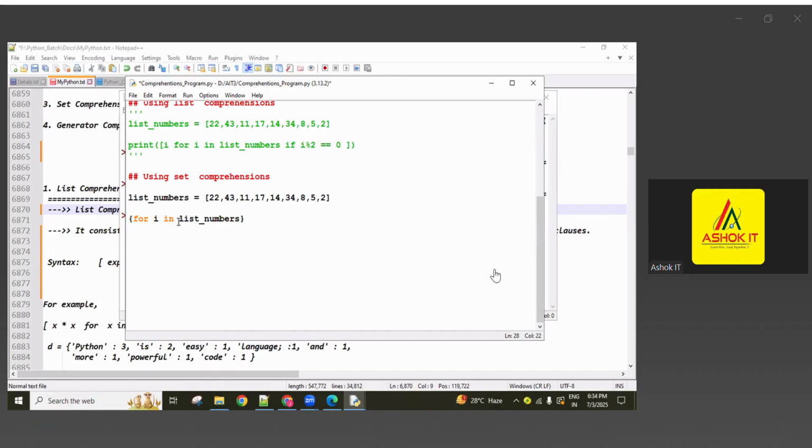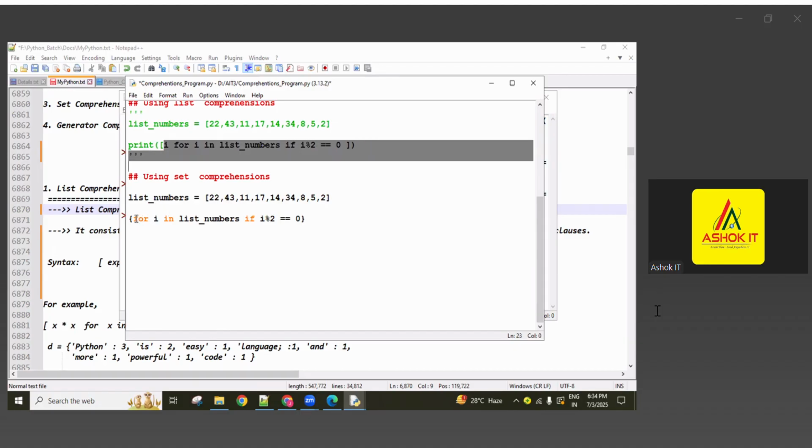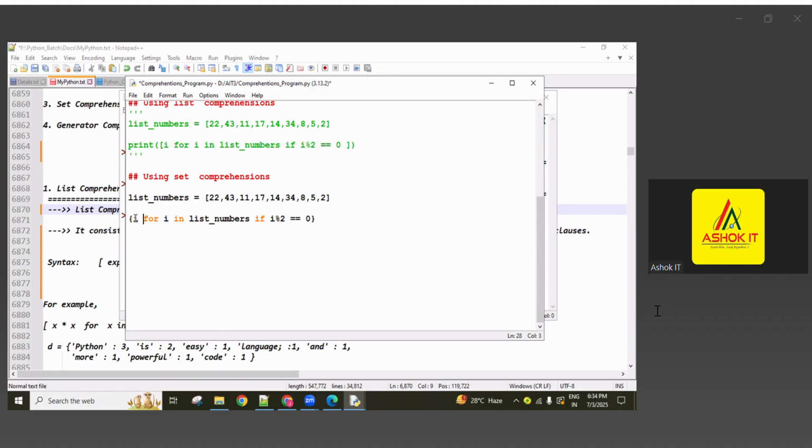For i in the list numbers, each i value is taken from the list numbers into i, and now I'm checking: if i modulo 2 double equal to 0, the same syntax. That i value I want to add into the set, so using the add method we are adding, same as that.